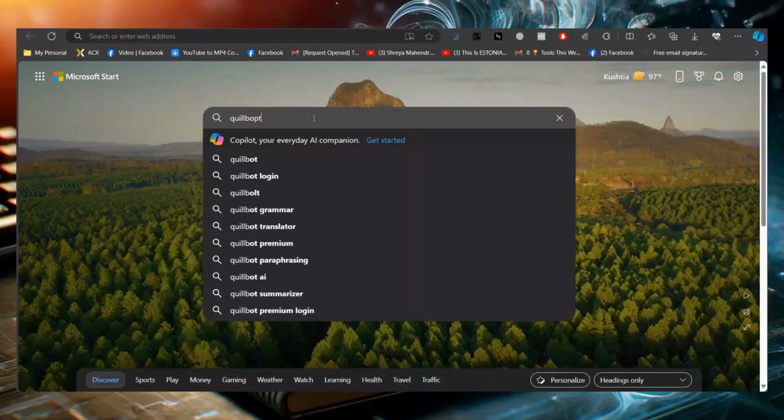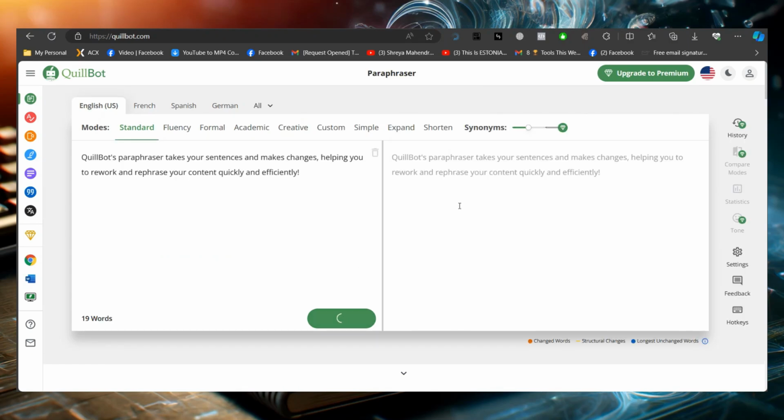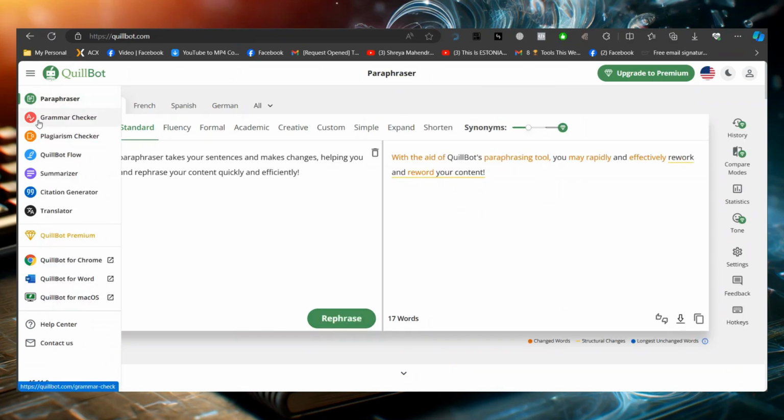Let's dive in. First, search for Quillbot on any search engine or visit quillbot.com. Then, you can paraphrase your writing, check your grammar, summarize any text, check for plagiarism, and translate your words or writings into all the prominent languages around the world.